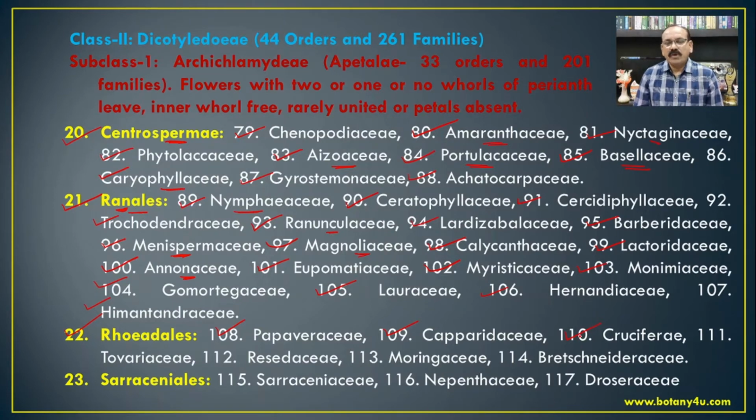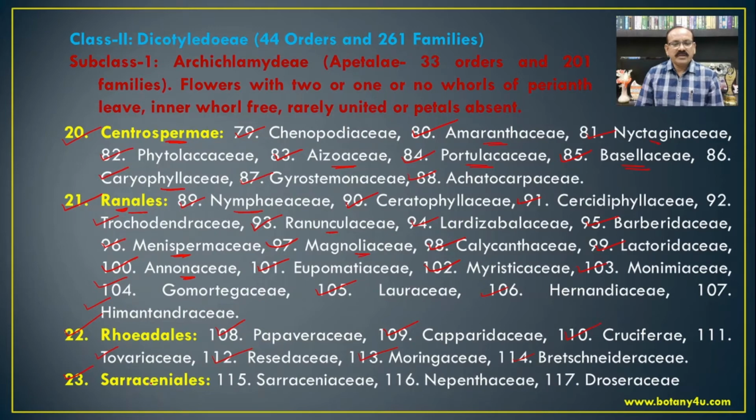So, these are the common members. Then Tovariaceae, Resedaceae, Moringaceae, that is Moringa. Then Batidaceae. So, these are the different families from the Rhoeadales.